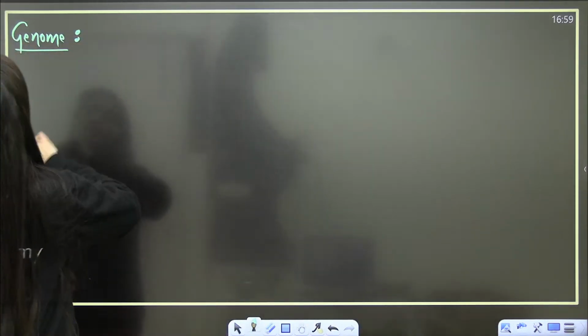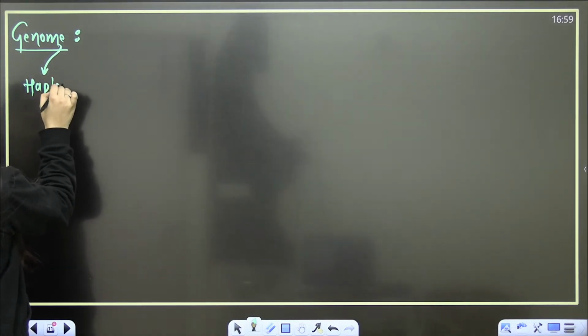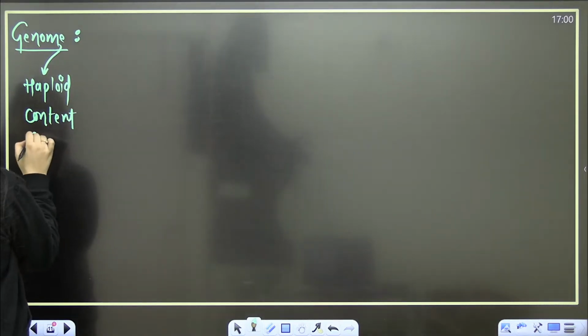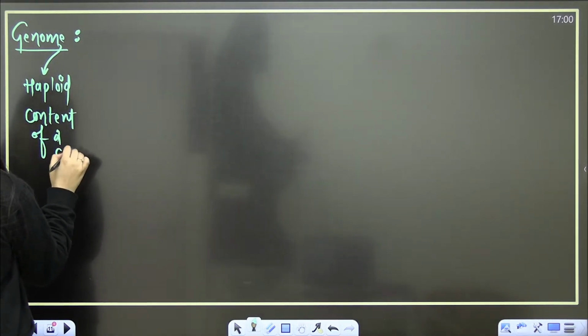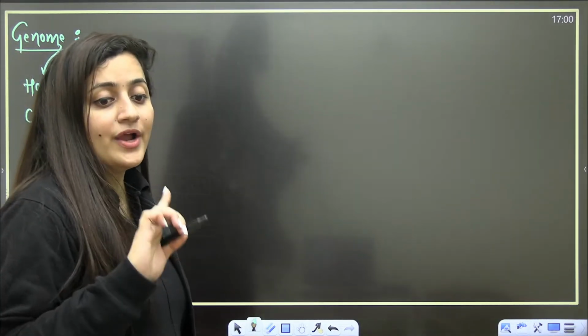So the word is genome. If I have to explain this word, we say haploid content of a cell. Focus on this word, haploid content of a cell.